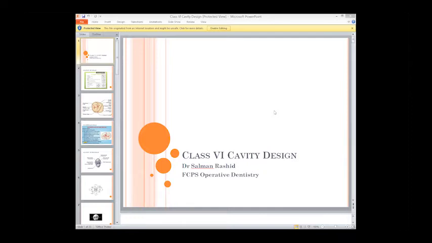So just on a brief note, can anybody or most of you tell me what is the definition of the class 4 caries lesion, right? Just in 2, 3 words. I want all of you to answer.